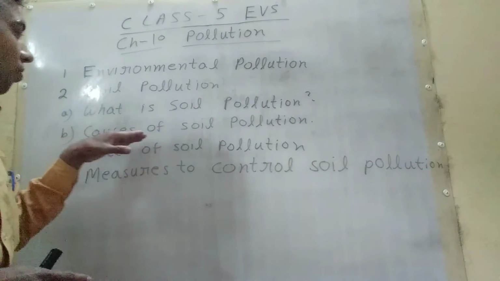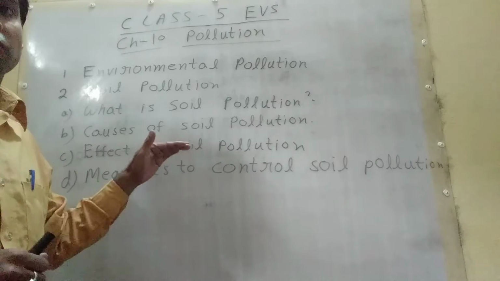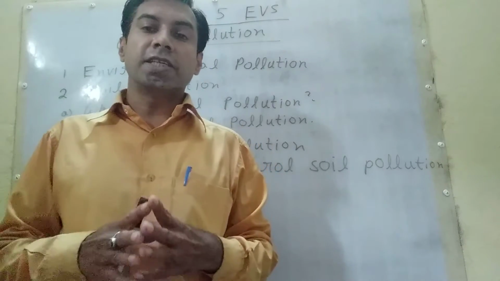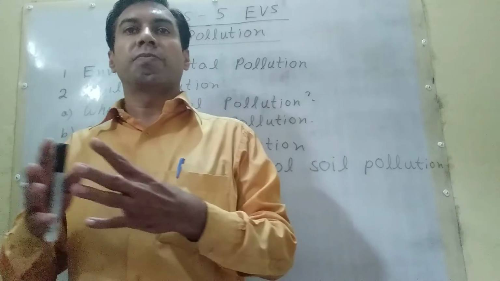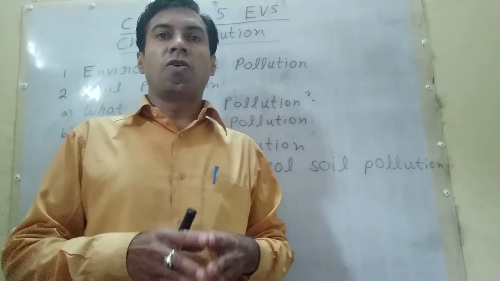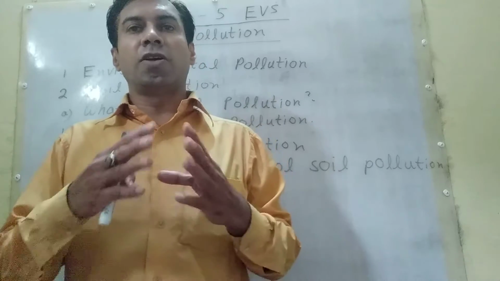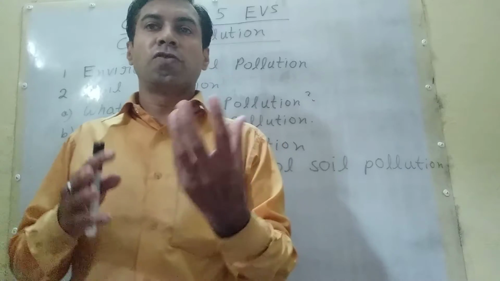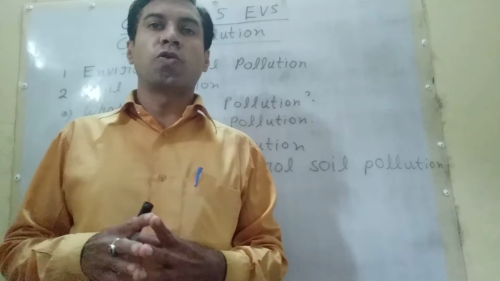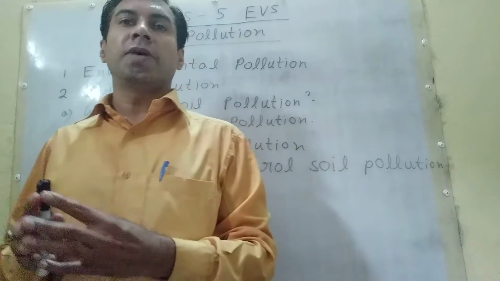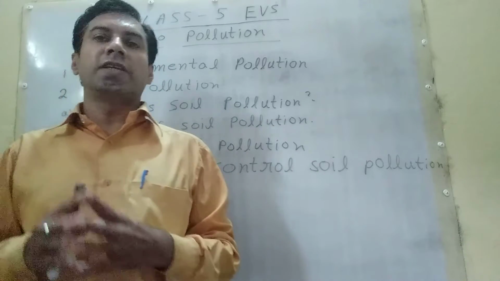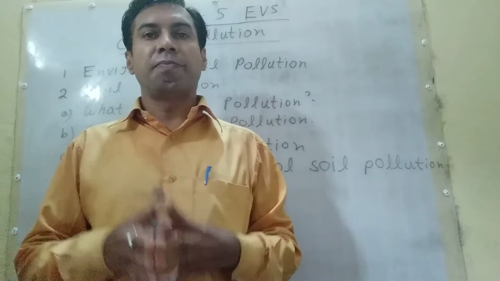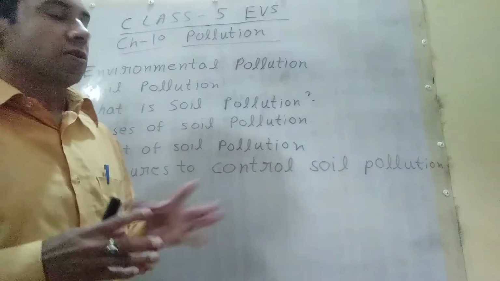Now, causes of soil pollution. Excessive use of chemicals, fertilizers, pesticide, insecticide on agriculture land over a long period of time. This causes soil pollution. Dumping of non-biodegradable household and industrial waste like glass, bottles, metal chips, containers and plastic bags. This also causes soil pollution.